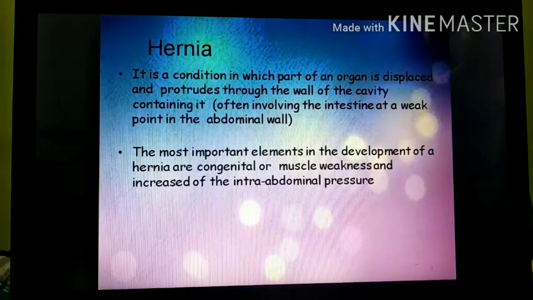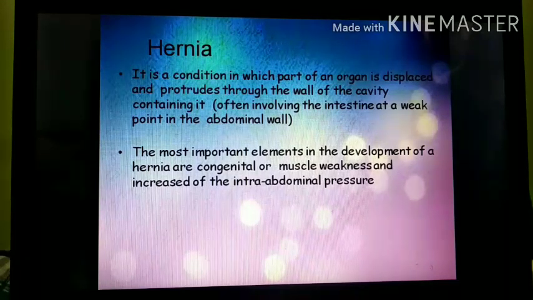So it is due to the weak abdominal wall muscles. The most important element in the development of hernia is congenital or muscle weakness, है ना. Most common जो इसका cause है वो congenital भी हो सकता है, that is from birth, कि बर्थ से ही जो बच्चा है उसको हर्निया है. और the muscle weakness mainly due to the increased intra-abdominal pressure. Some conditions which can increase intra-abdominal pressure: pregnancy, coughing, straining during defecation, heavy lifting, etc.